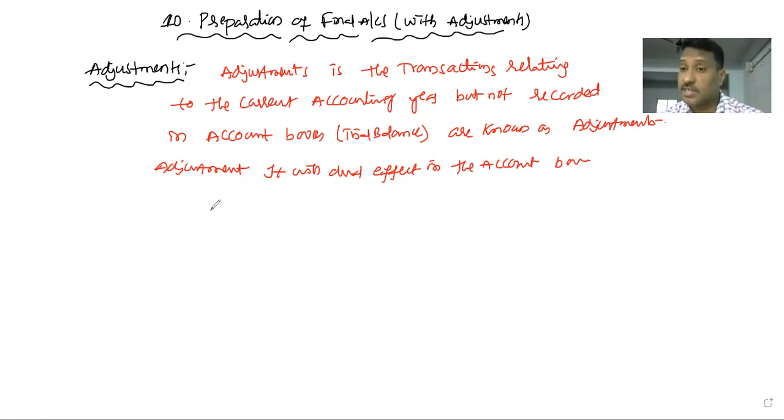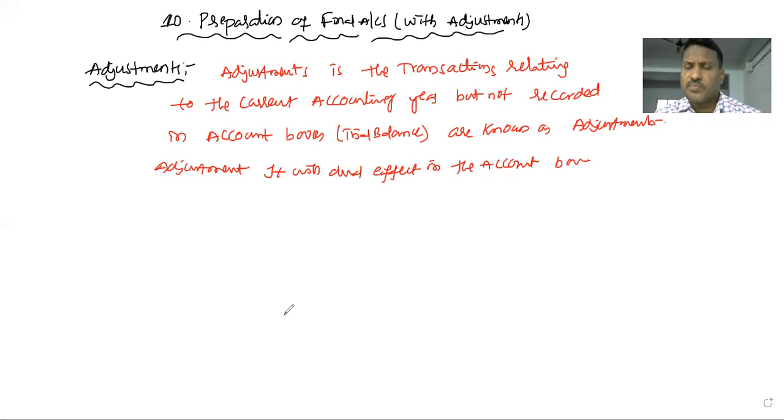If any adjustment is given in the problem, its impact is recorded twice in the final accounts. This information, which could not be recorded in the account books, has to be recorded by an accountant as an adjustment in the final accounts.